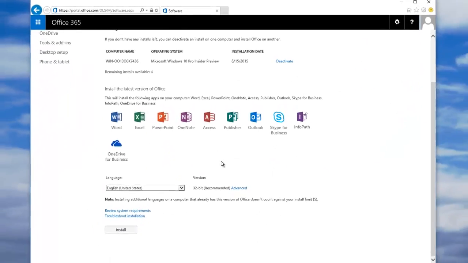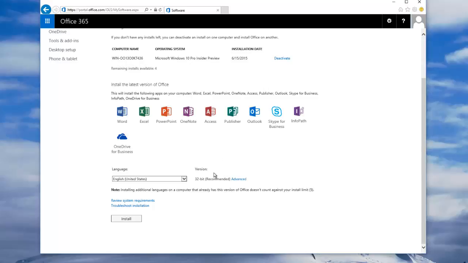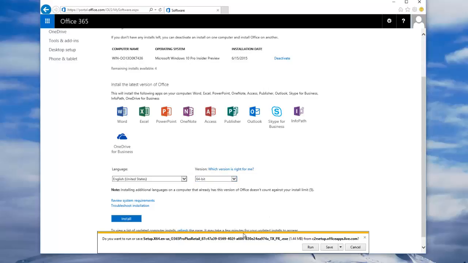Scroll down, and to install the 32-bit version, simply hit Install. The 32-bit software is recommended by Microsoft for most users. However, if you work with large files that require more memory, or alternately have a 64-bit version of a previous Office already installed, you may need to install the 64-bit version of Office 2013 for optimal results. To do this, simply hit Advanced, and in the drop-down select 64-bit, and then hit Install.